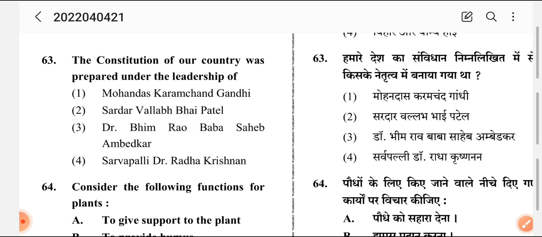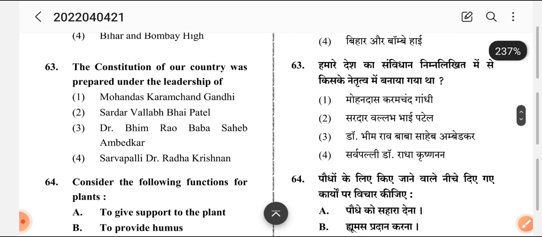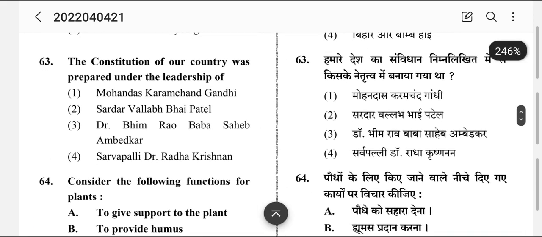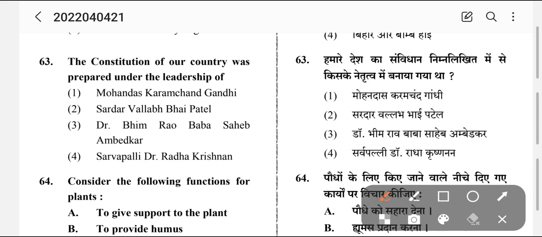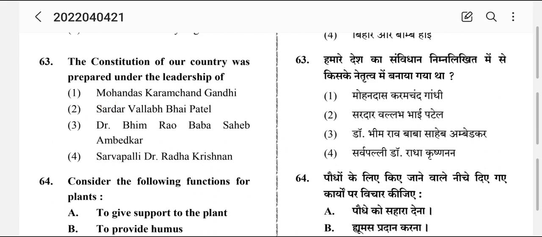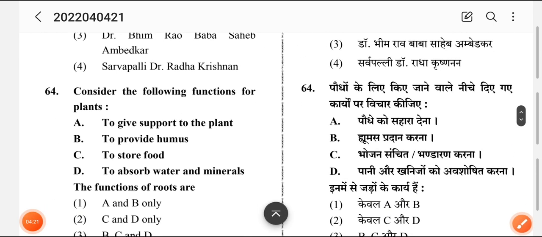Please answer the question. Friends, we know that the clear answer is Baba Bhimrao Ambedkar. It was prepared under the leadership of Baba Bhimrao Ambedkar.